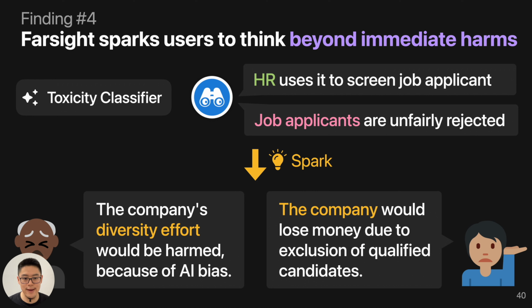Another example is where Farsight suggests that HR can use a toxicity classifier to screen job applicants, and job applicants may be unfairly rejected. Seeing that content sparked users to think that maybe diversity efforts may be harmed, or maybe the company will lose money due to the exclusion of qualified candidates. So people can think beyond the immediate harm, about harms caused by other harms.